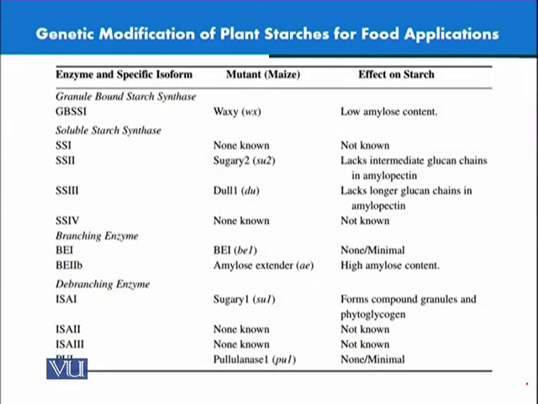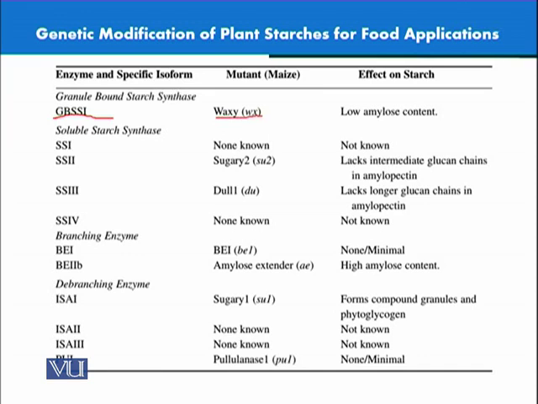So now I would take you to the summary of different enzymes which are known. They have specific isoforms, and then they have different mutants. For example, if we take granule-bound starch synthase, GBSSI as it would be said in short, that is producing a mutant in maize.